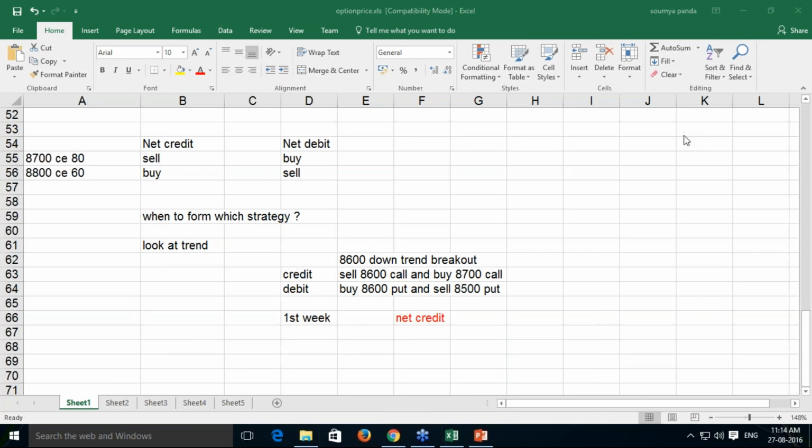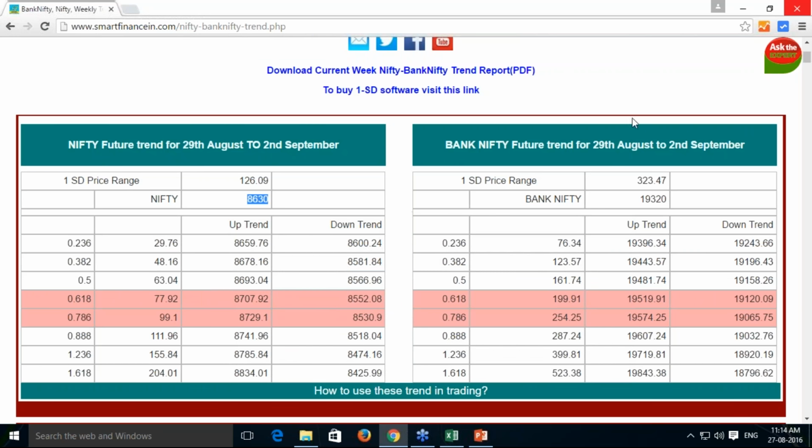Now coming to the next part. This is based on a trend breakout we have got. However, sometimes the put call ratio analysis is also very important. Trend has given you a breakout on the downtrend side. Imagine a situation where your trend breakout has happened at 8,600 on the downtrend side. However, the put call ratio is saying that it is at 1.05.